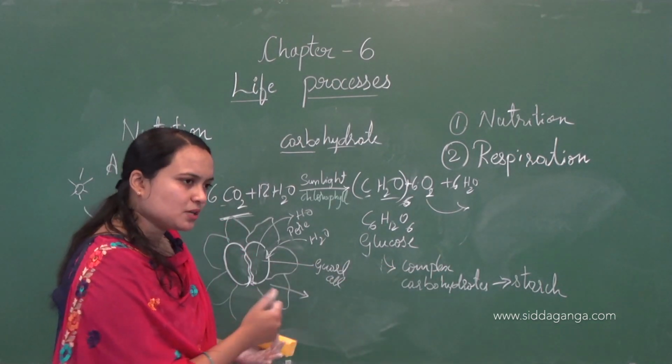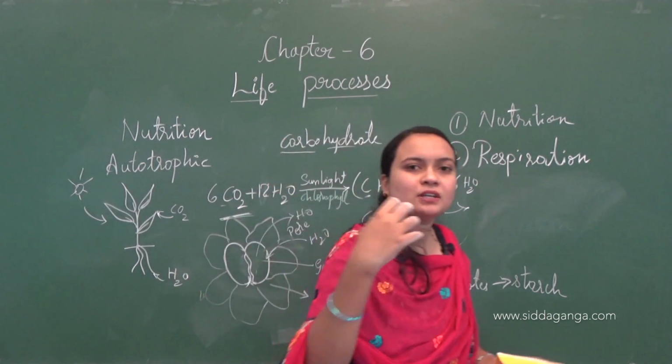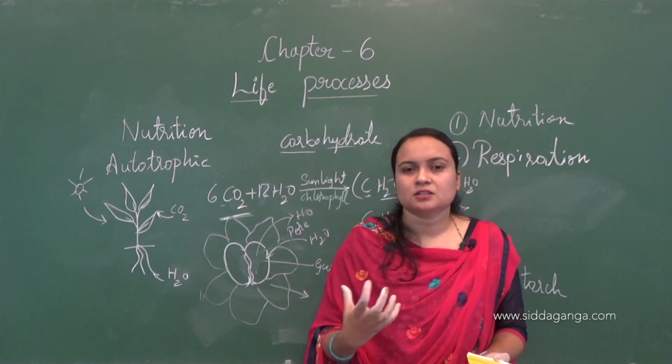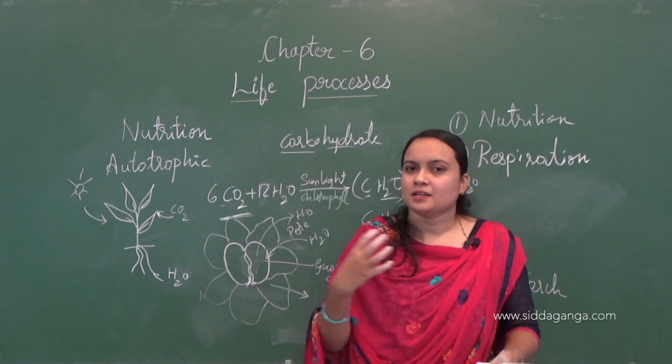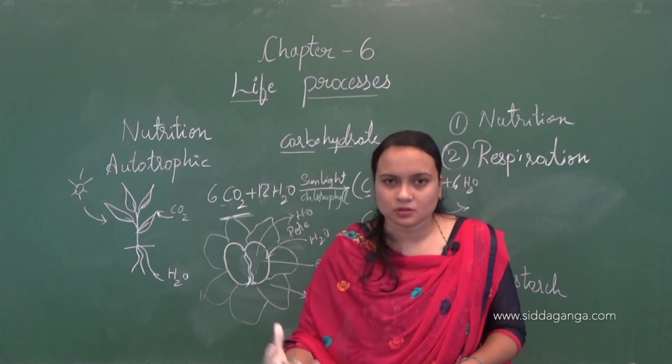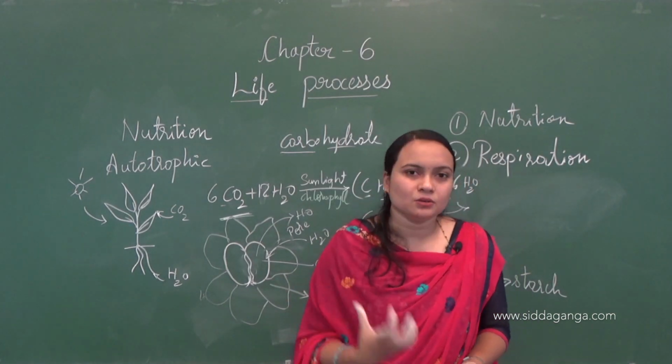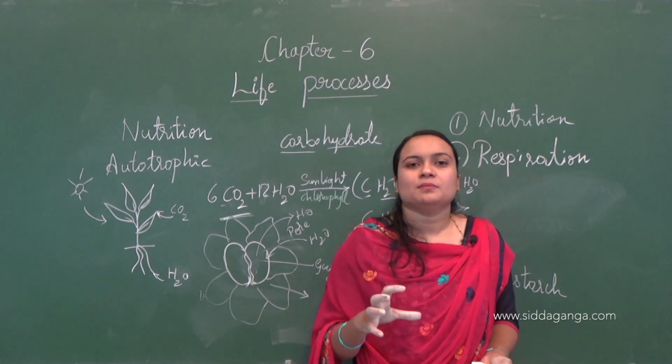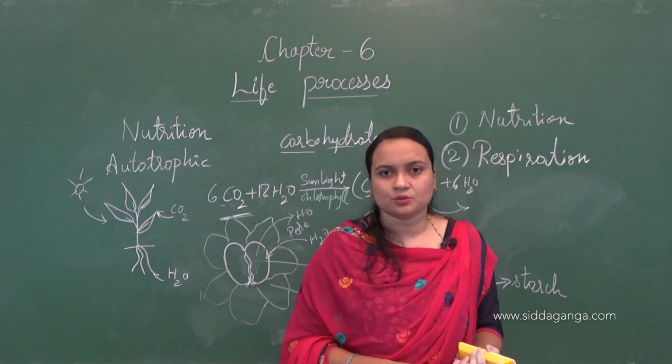So in human beings also, when we eat, glucose will produce the energy. The remaining glucose which is present will be stored in the form of glycogen.